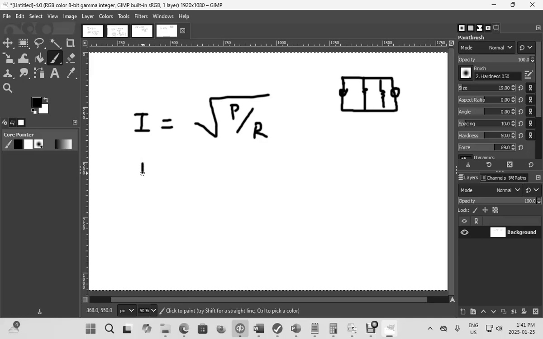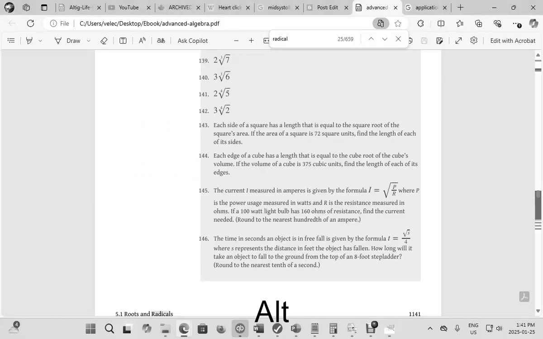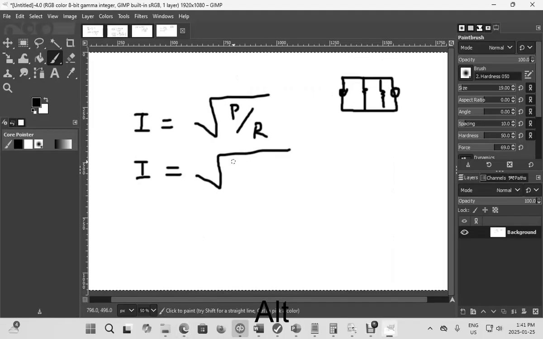So let's say the current is equal to the square root of P. Power is in watts, and in this case it's a light bulb, so P is 100 watts, divided by R, which stands for resistance. Notice this sign over here, this is your resistance. Resistance is something that resists the current.